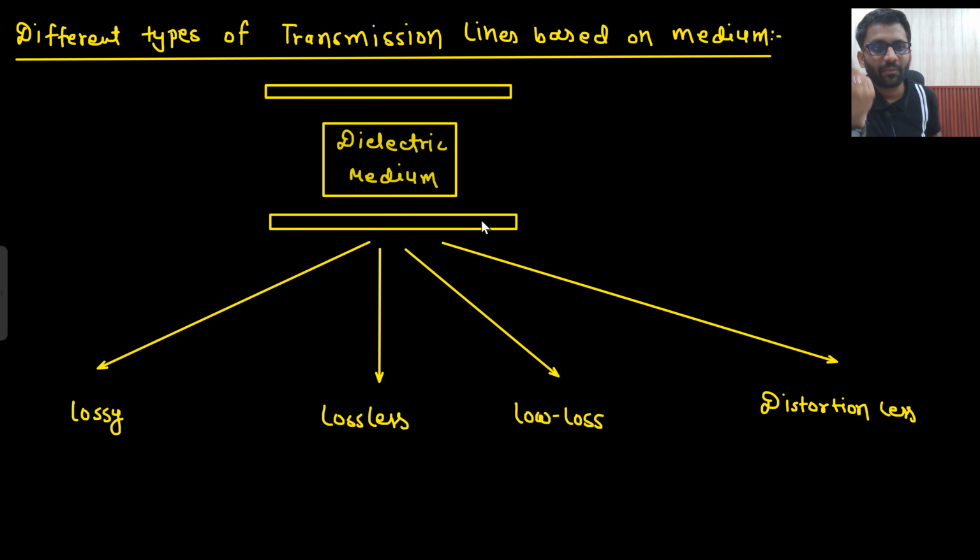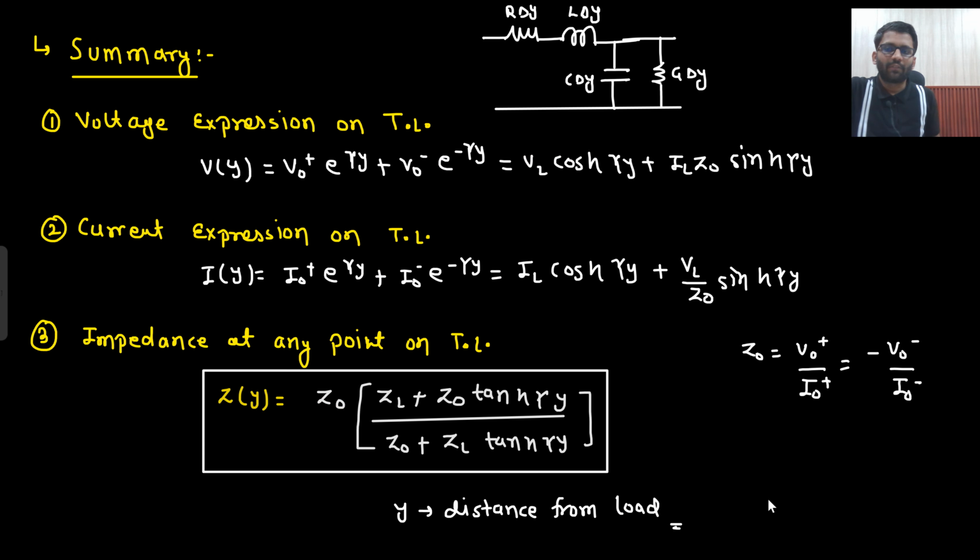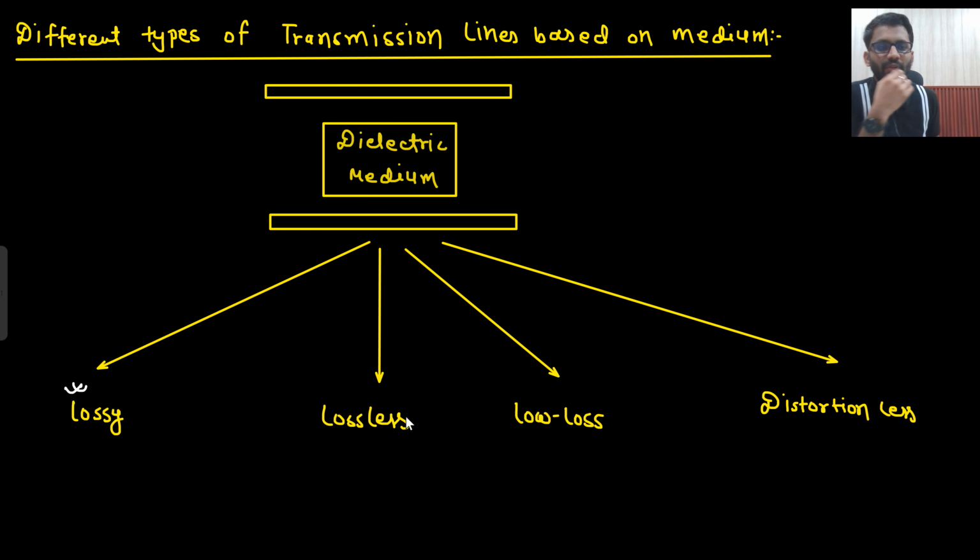Now this dielectric medium could be lossy, it could be lossless, it might have low loss, or it could be distortionless. So lossy we have already seen, no? Whatever equations we derived previously were for lossy medium only. We were considering all the parameters like R, L, G, C, everything was there. So lossy we have already seen. This was for lossy only. Now we need to study lossless, low loss and distortionless. So now we will start with distortionless line.